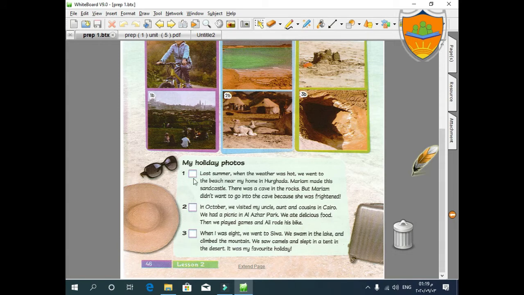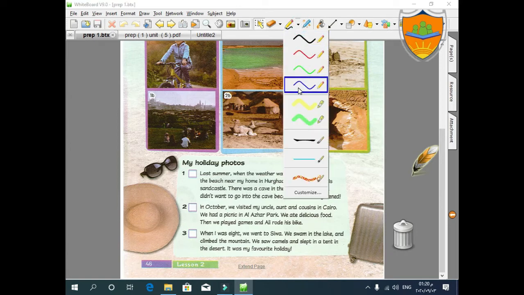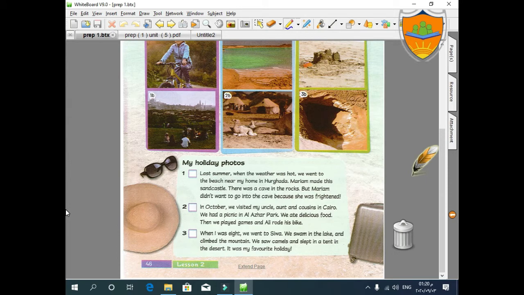Think. Yes, of course. It expresses photo 2A. I write here. Yes. 2A and 3B. Excellent. So we will go to number 2.